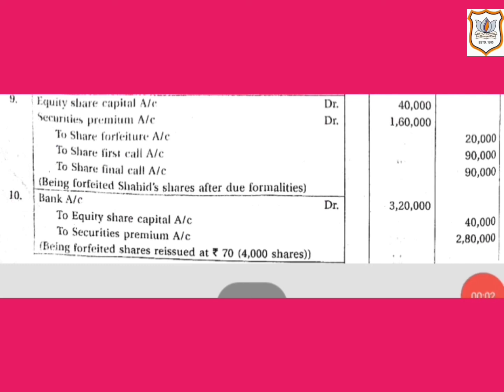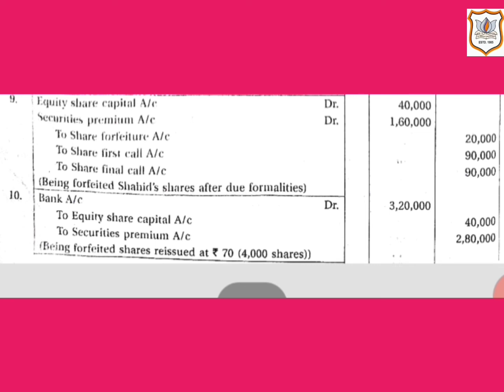Now let us see the next journal entry for reissue of forfeited shares. Here it is given in the question that company is reissuing forfeited shares at a premium of rupees 70 per share. That means company is reissuing forfeited shares at the amount of rupees 80 per share, that is 10 plus 70. Rupees 10 is paid up value, and as company is reissuing at a premium of rupees 70, so 10 plus 70, that comes to rupees 80.